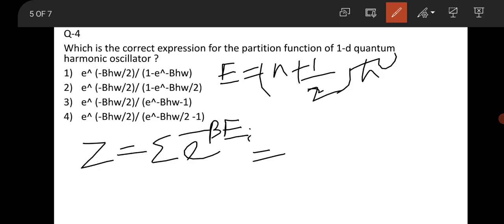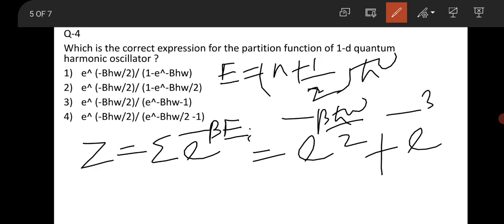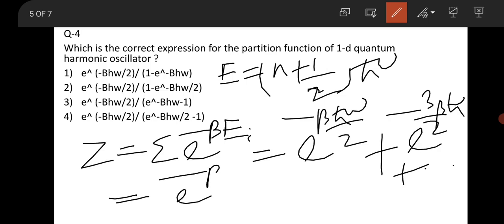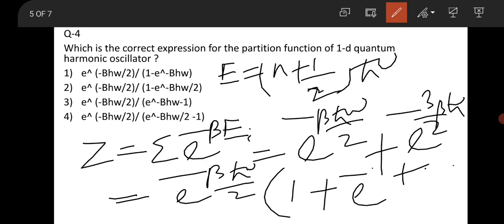If we use this series, it will be e to the power minus beta ħω by 2 for the ground state energy half ħω, plus e to the power minus 3/2 beta ħω, and so on. Okay, so if you take the common quantity e to the power minus beta ħω by 2, we will find 1 plus e to the power minus beta ħω. So this is the expression that we reached after doing this step.